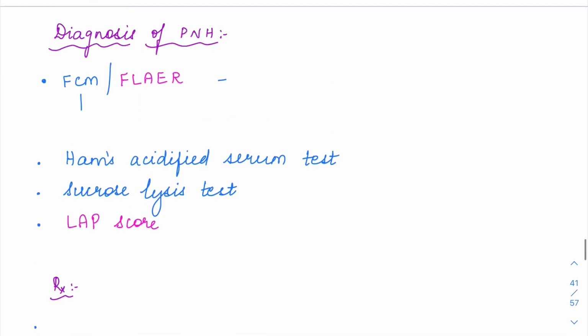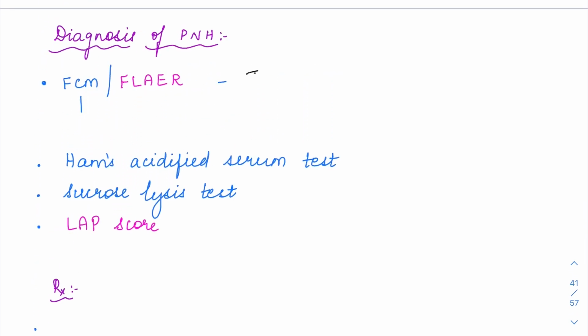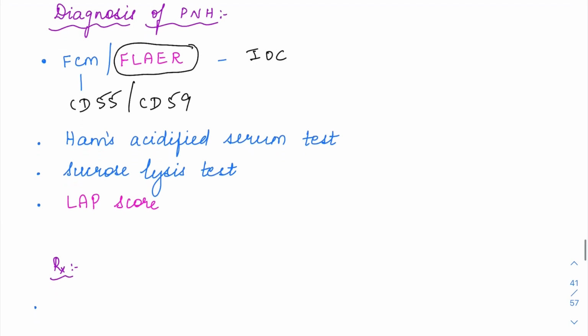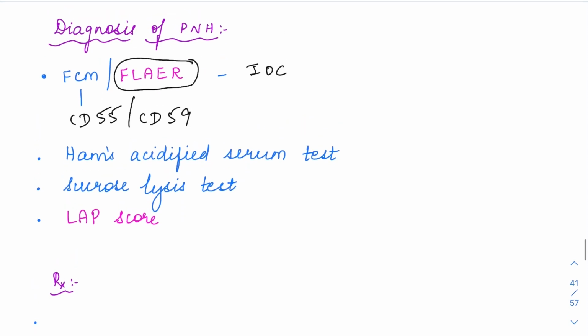So how do you diagnose PNH? Flow cytometry is the investigation of choice here. And especially in flow cytometry, you'll have to use FLAER. FLAER stands for fluorescent aerolysin. This fluorescent aerolysin is going to test for these GPI anchors. With flow cytometry, you can use CD55 or CD59. Both are going to come negative in this because they are not going to be anchored, right? On RBCs, platelets, or WBCs, you can check for these markers in any of the three cells, and it is going to be negative. And FLAER again is going to be a GPI anchored protein only. Okay. So FLAER is going to be the investigation of choice for this.